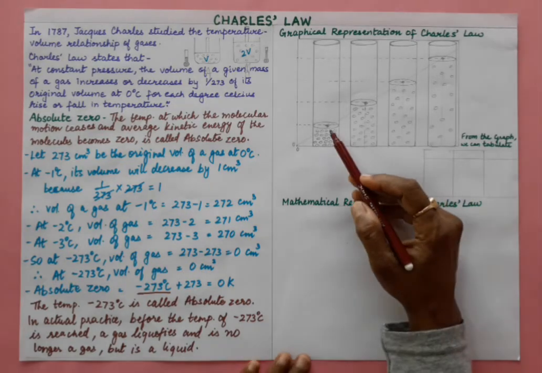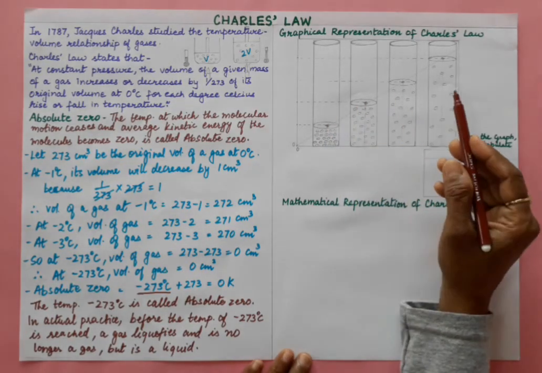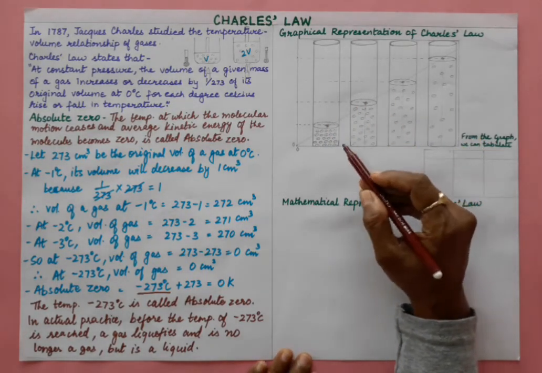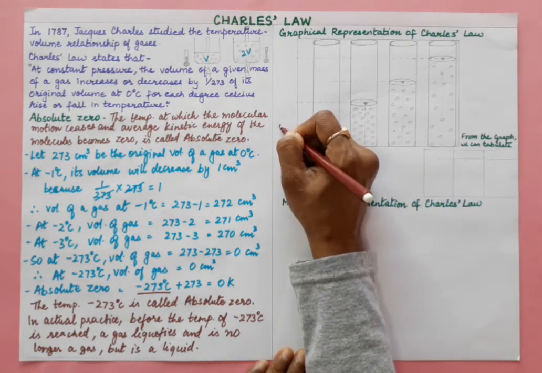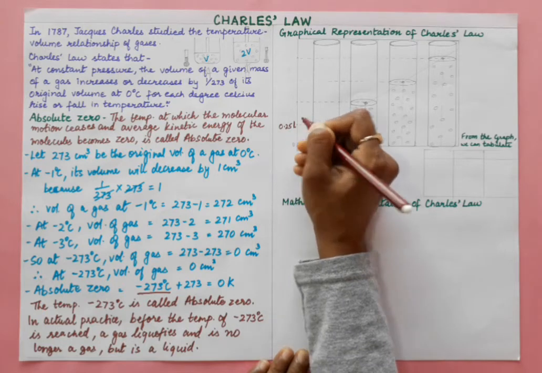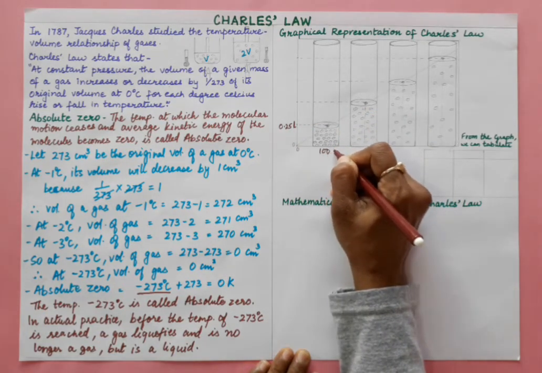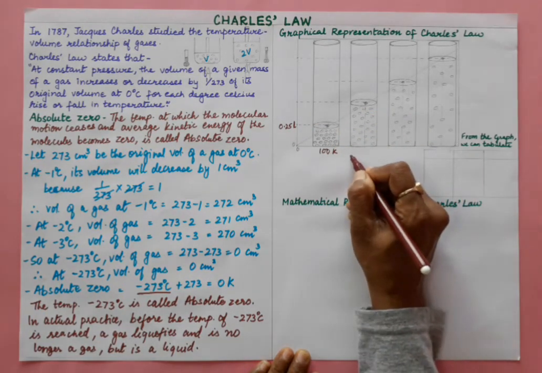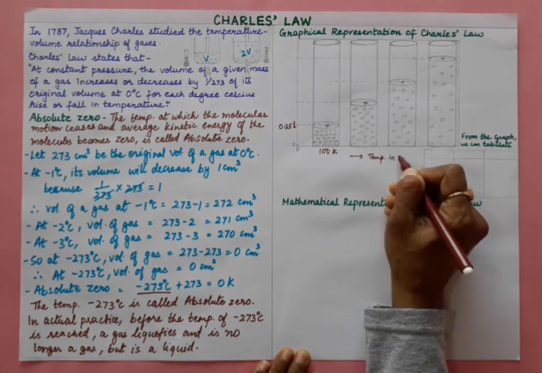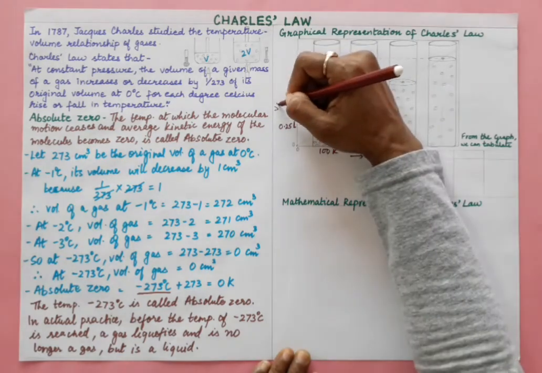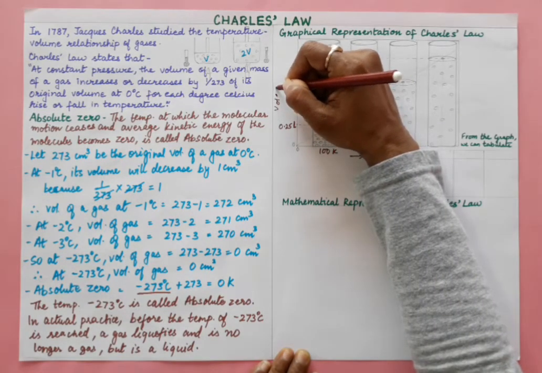So let us say here in all these 4 cylinders, we have taken a gas. Here we have taken 0.25 liter gas and the temperature is 100 Kelvin, right? Here we have temperature in Kelvin, and here volume in liters.